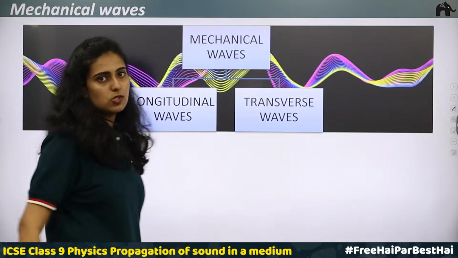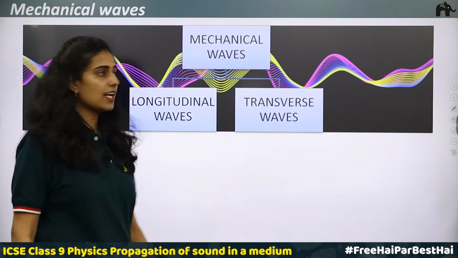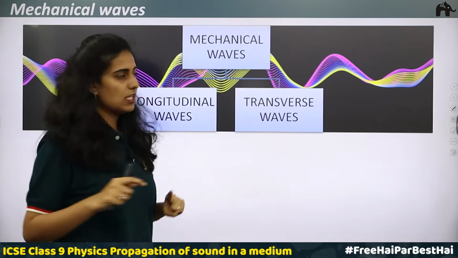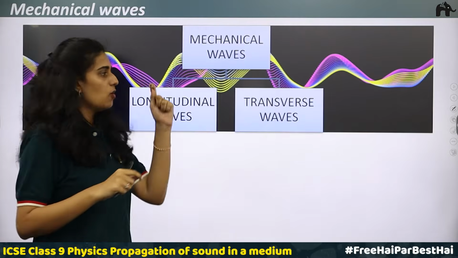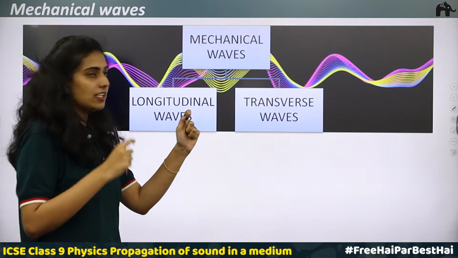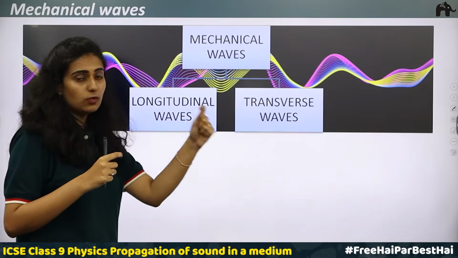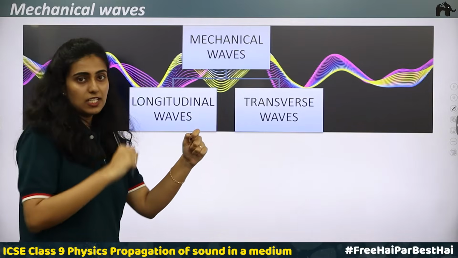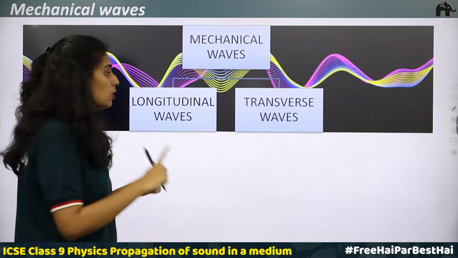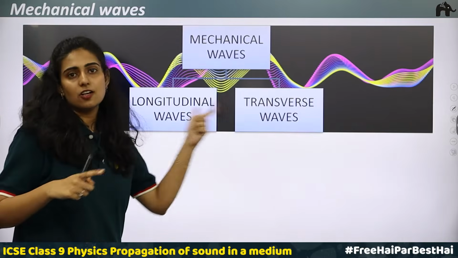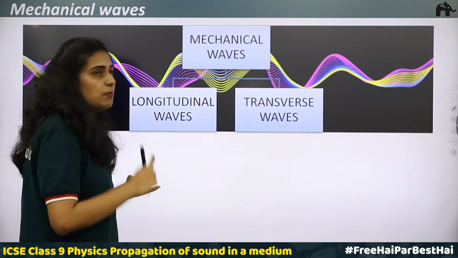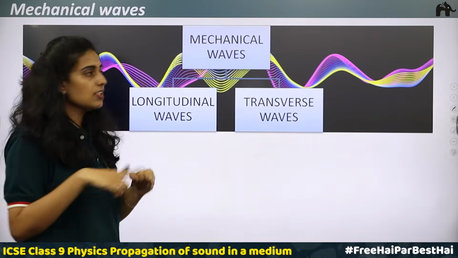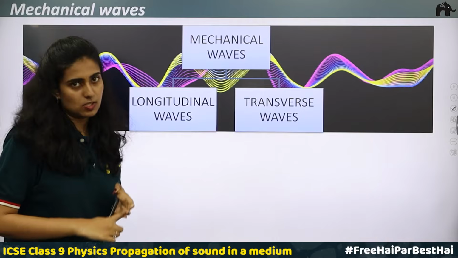Okay, next, transverse waves. There are many examples of transverse waves in our daily life. In the first experiment that we did, you take a rubber band, hold one end with your fingers and the other end inside your mouth, and pluck it to make it vibrate. You can see the waves are produced. These waves are called transverse waves. Another example is a guitar string. You pluck the guitar string and vibrations are produced in the string. This is also an example of a transverse wave.